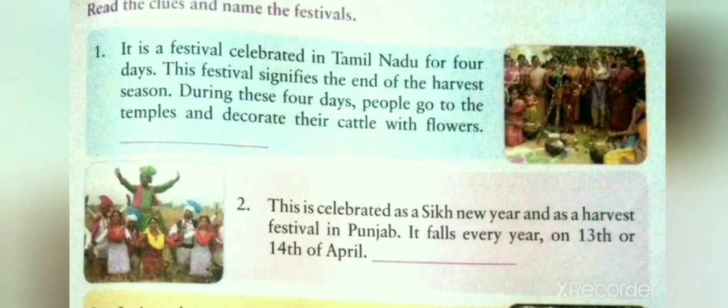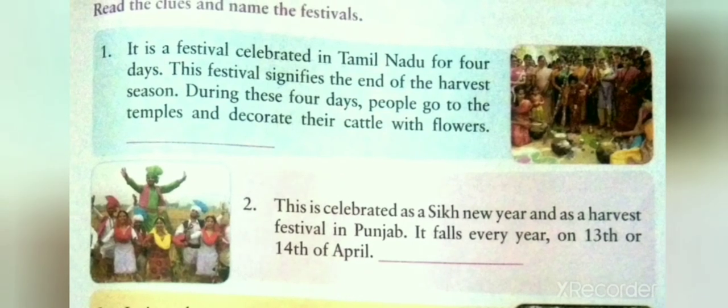The first clue is, it is a festival celebrated in Tamil Nadu for 4 days. This festival signifies the end of the harvest season. During these 4 days, people go to the temples and decorate their cattle with flowers. This festival is Pongal. We will write in the space given Pongal.